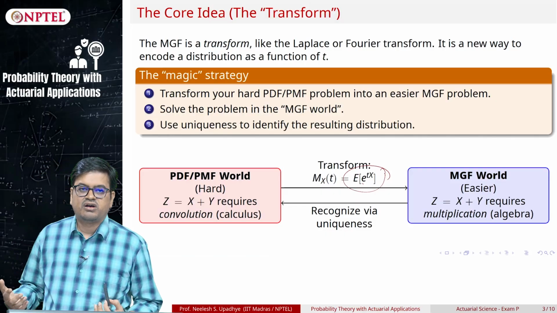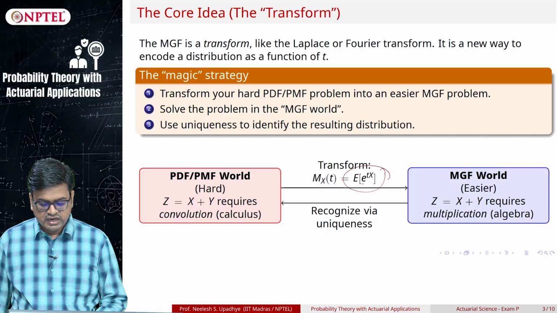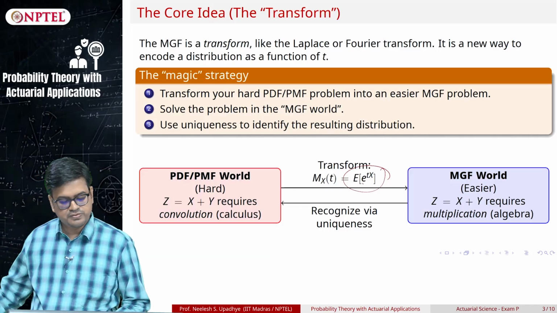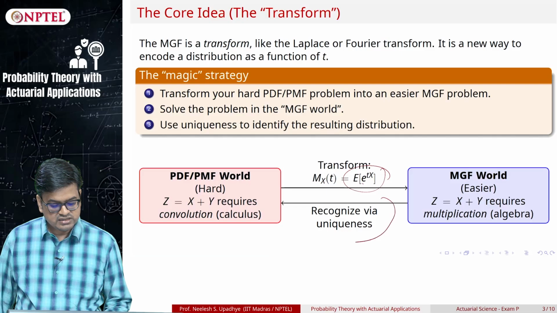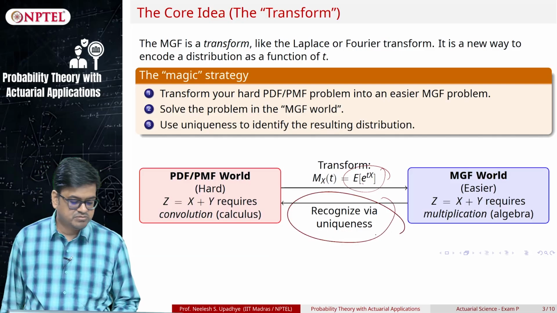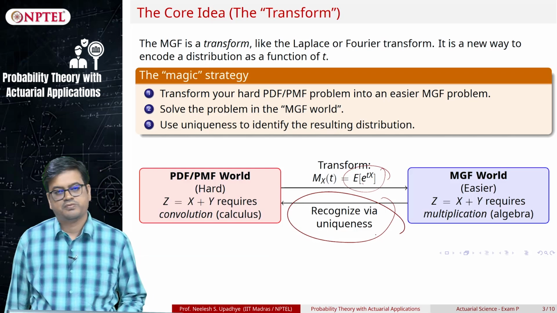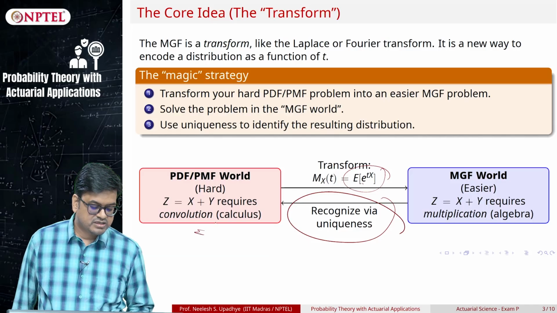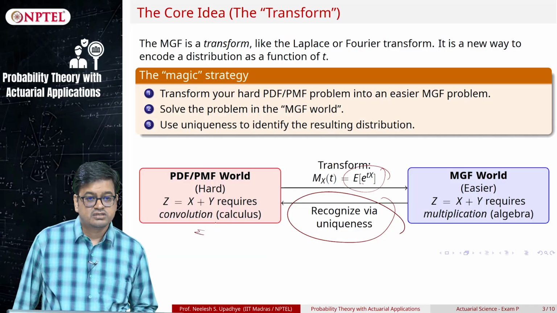I need not use any calculus, and when I solve it I will get the solution in the MGF world. I will recognize the distribution by the uniqueness of the MGF with the PDF, PMF world, and then I have identified the respective PMF. Okay, so this is the idea.